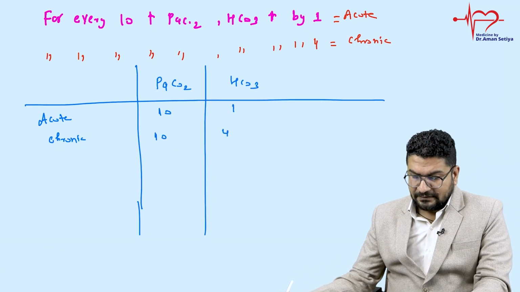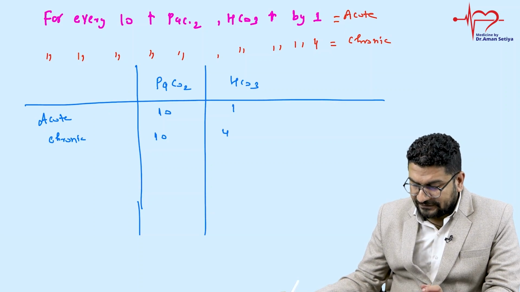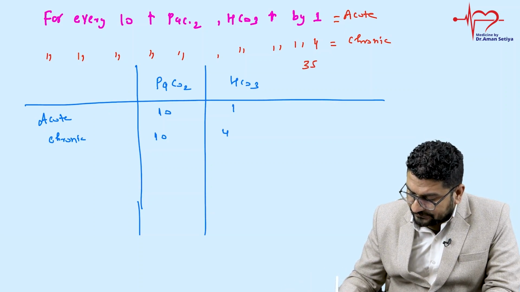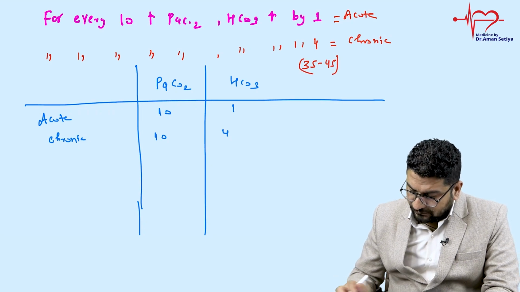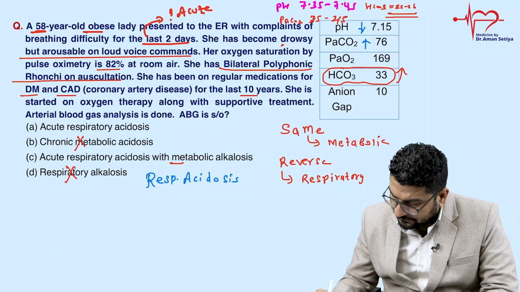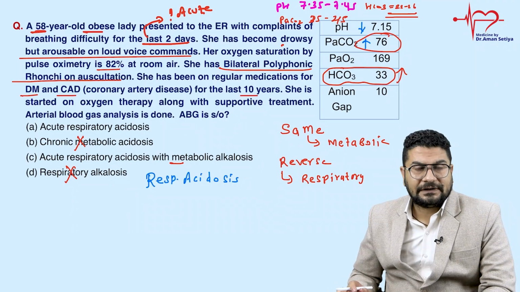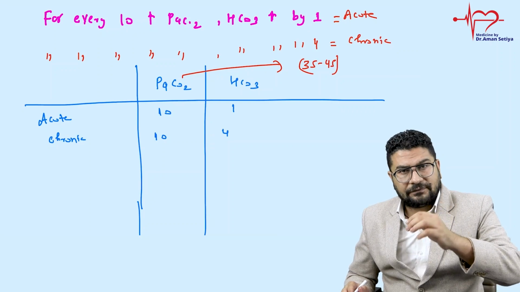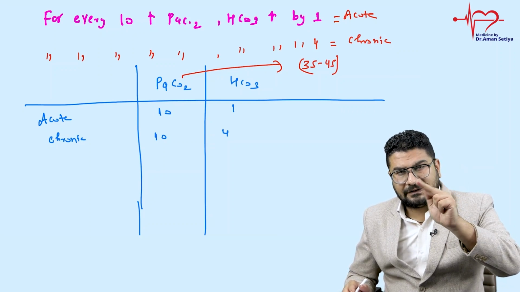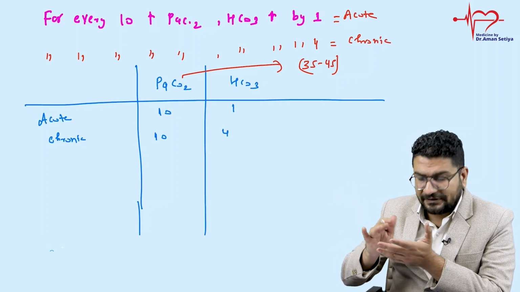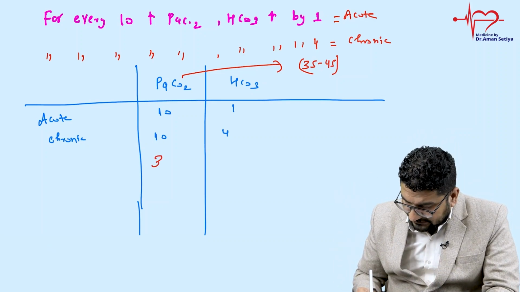Now let us see what is happening in our case. The normal PaCO2 is in the range of 35 to 45. And what is given in this question? PaCO2 is given as 76. So if I take 45 as the maximal value, then 55, 65, 75. So 75 plus 1, 76. So let me say 30 is the change in PaCO2.